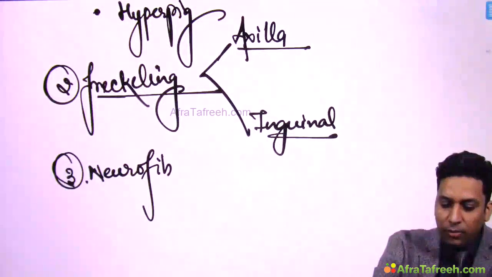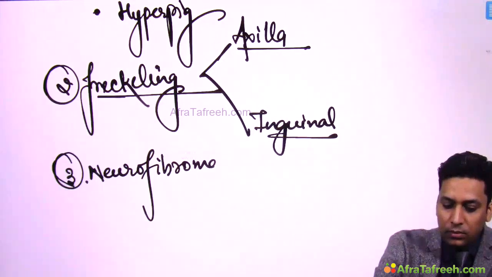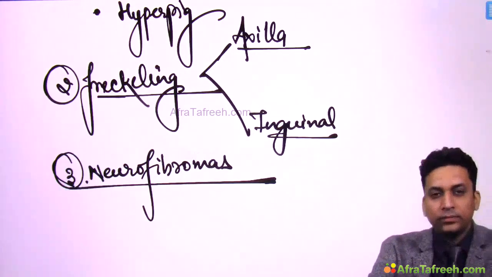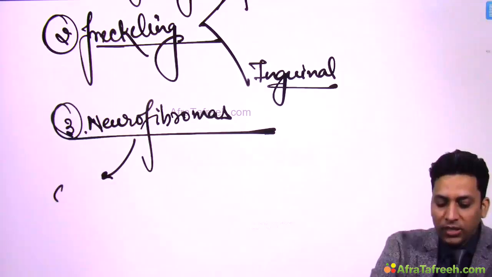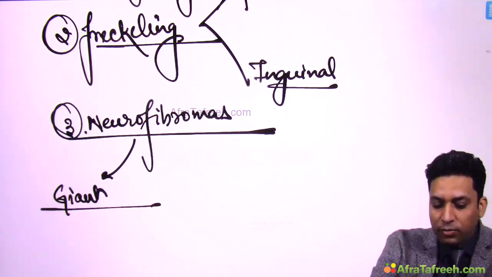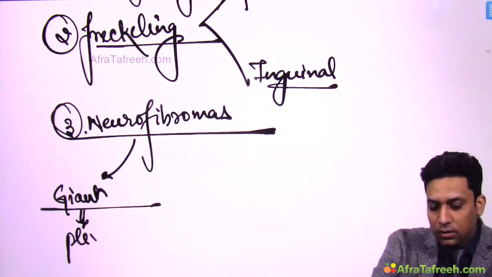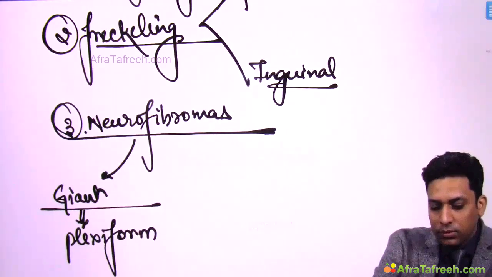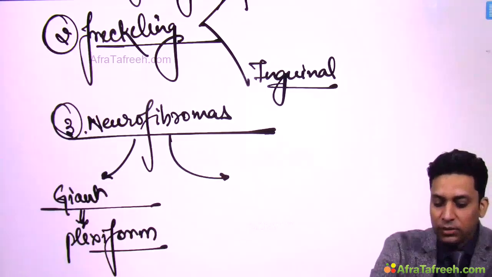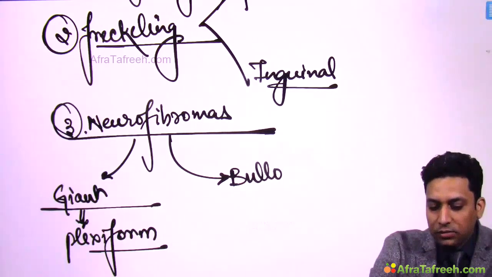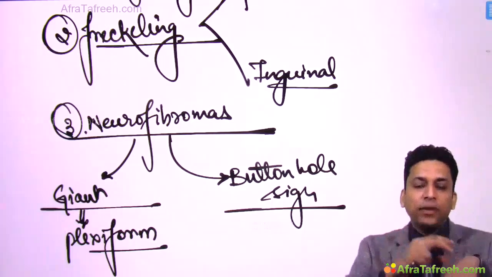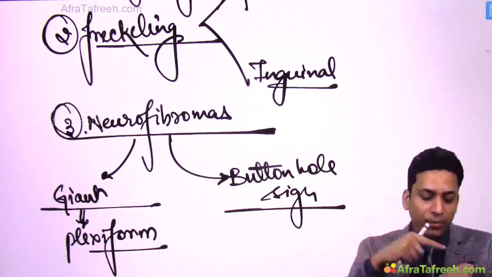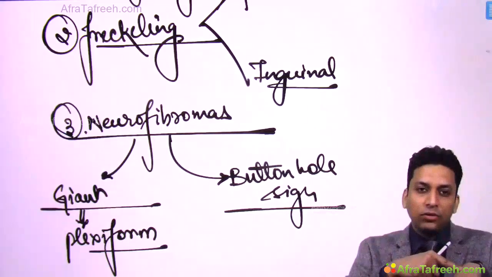Then you will get neurofibromas. Sometimes these neurofibromas can become very large, giant neurofibromas. These are known as plexiform neurofibromas, and they show a sign which is known as buttonhole sign. Buttonhole sign is that these neurofibromas are very soft, and if with the help of finger you press them, they go within the skin, and once you release, they come out.